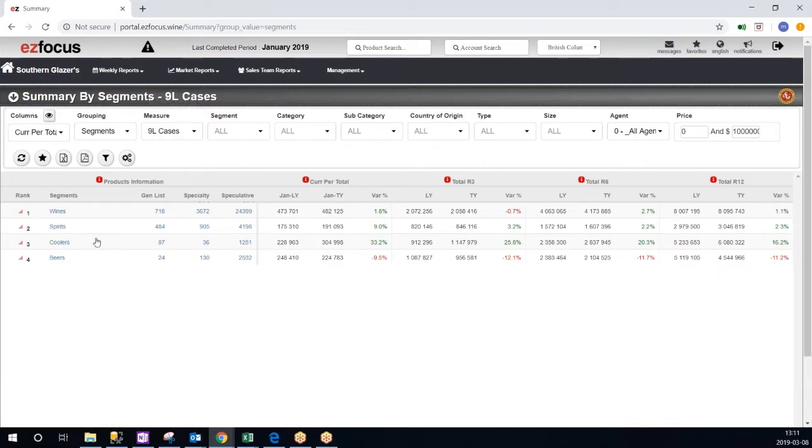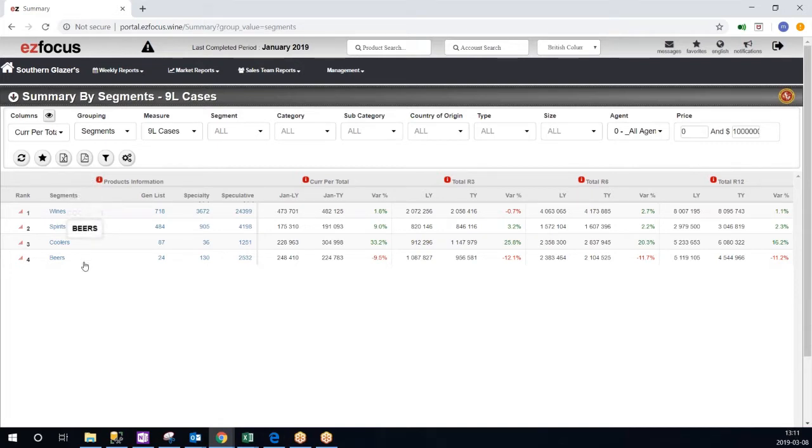So basically here we can see how wine, spirits, and coolers are actually doing for the current period, total rolling 3, rolling 6, and rolling 12. I can actually see the number of listings in generalist, specialty, and speculative for each of these different segments.